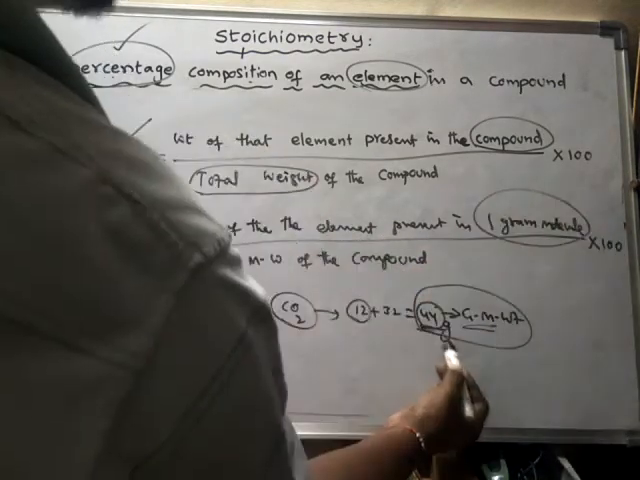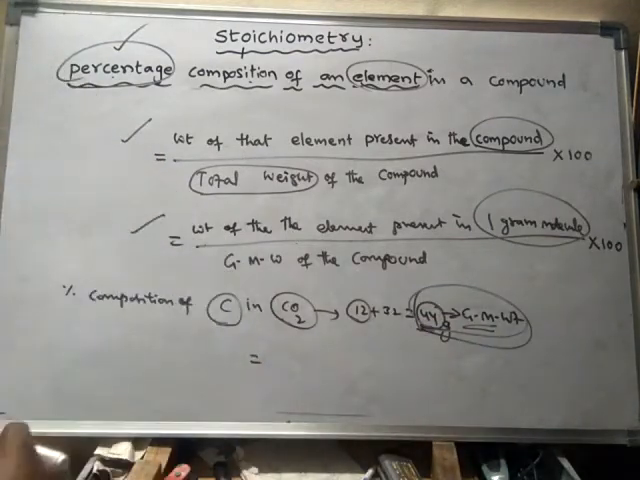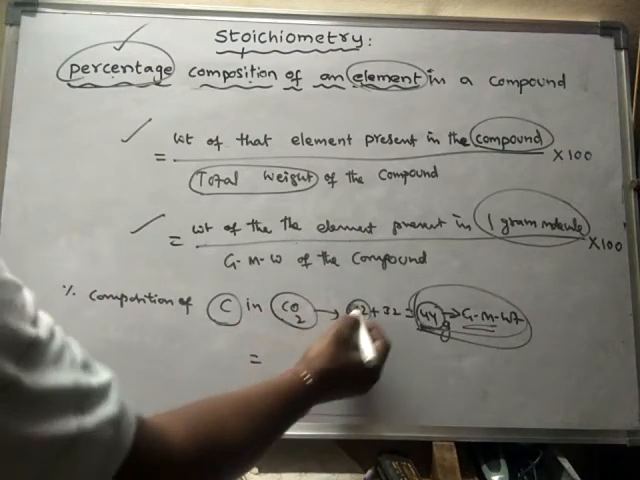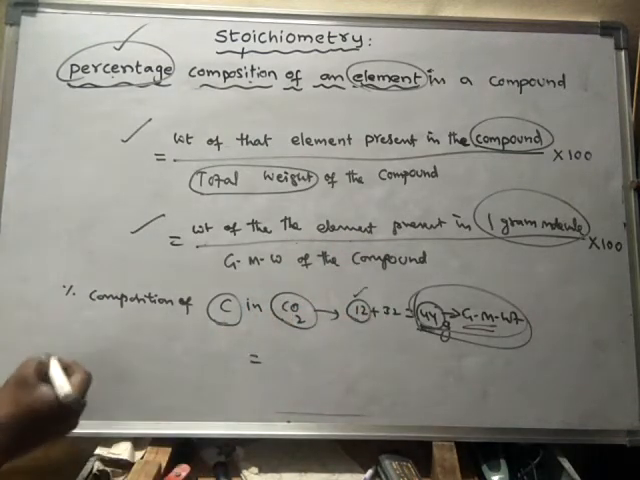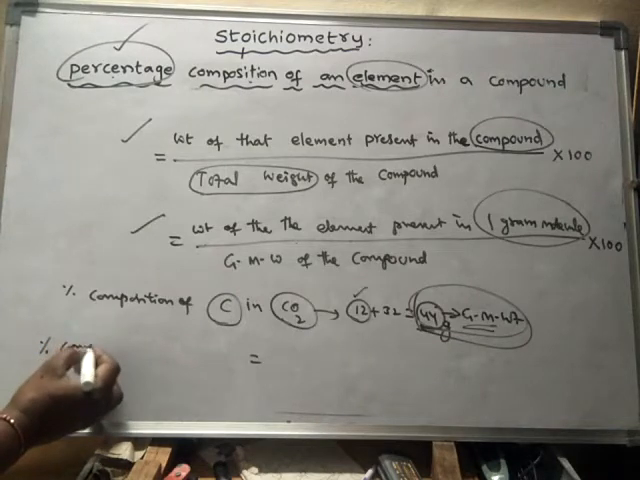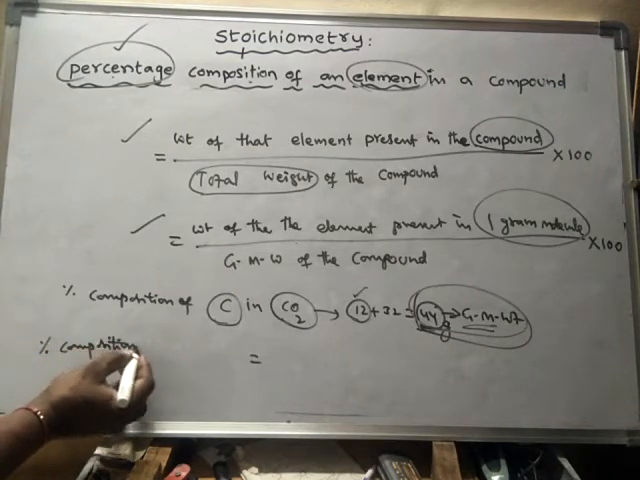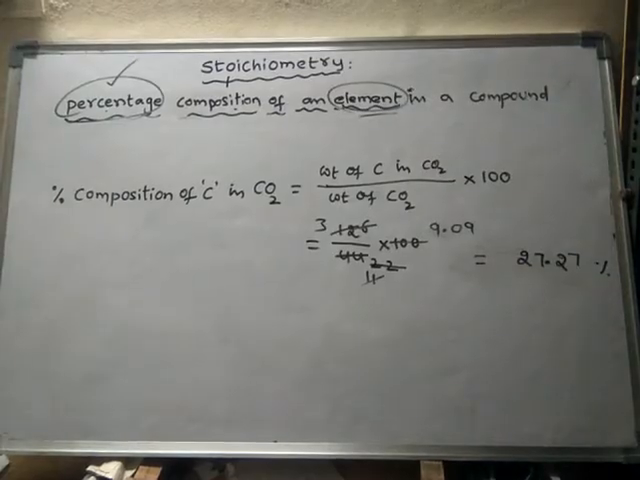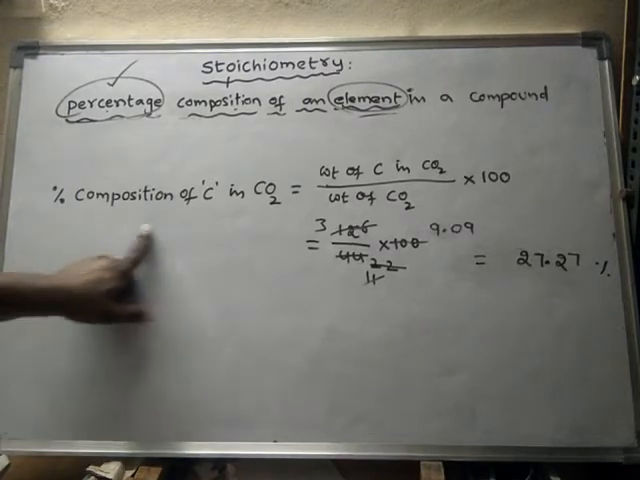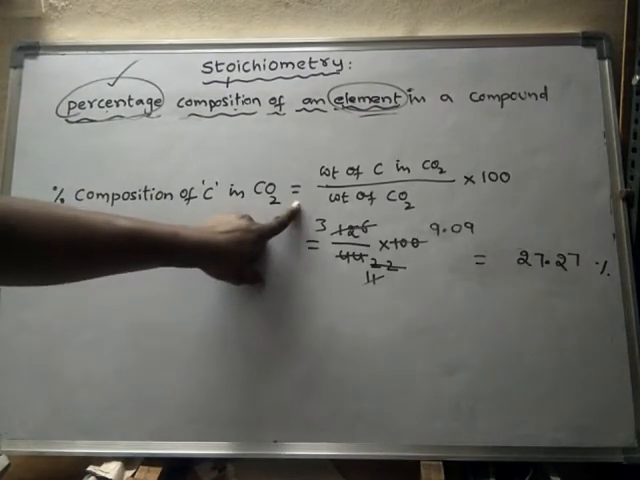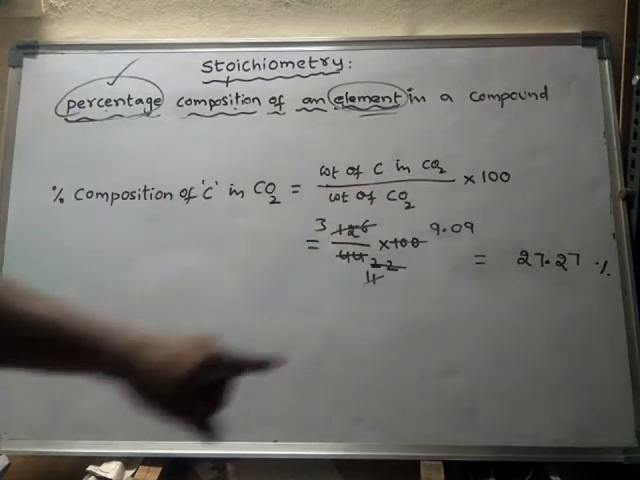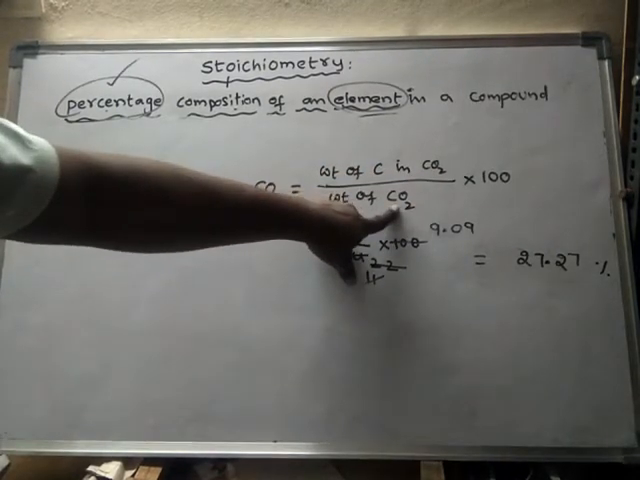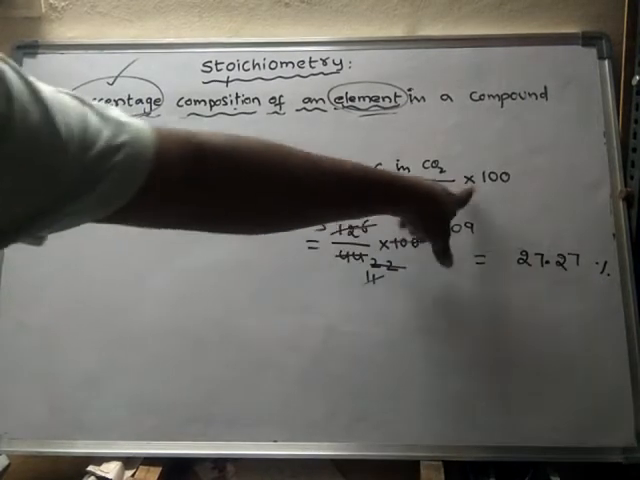So the weight of the element present in 1 gram molecule. 1 gram molecule means its gram molecular weight. That means the weight of the element. We are discussing carbon. So the percentage composition of carbon in carbon dioxide is equal to the total weight of carbon in that compound by the weight of that compound, carbon dioxide, into 100.